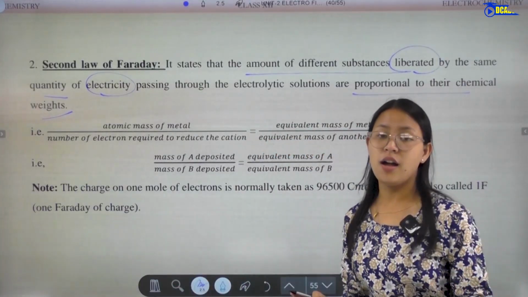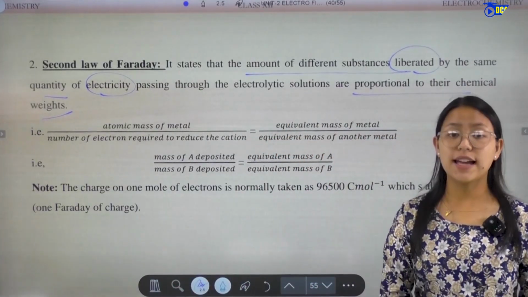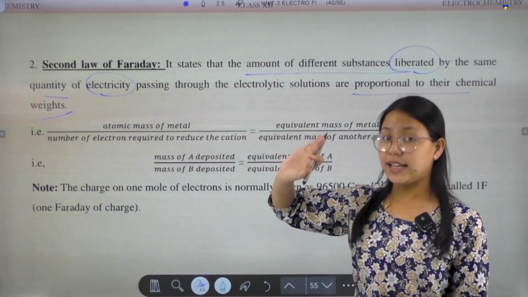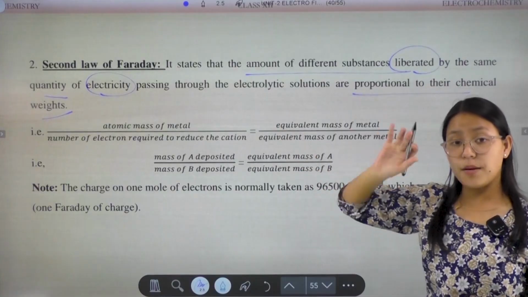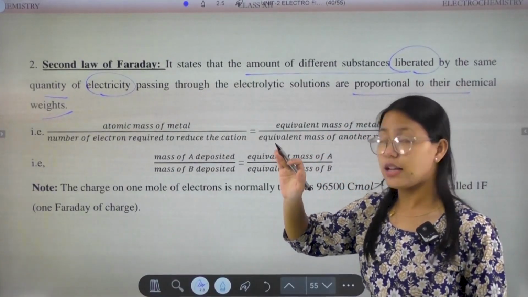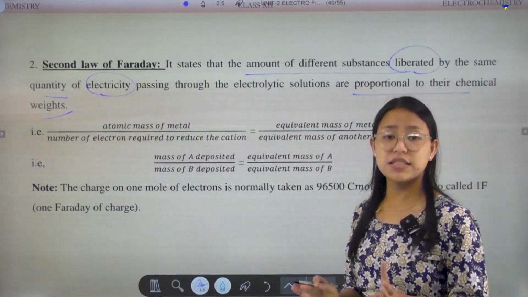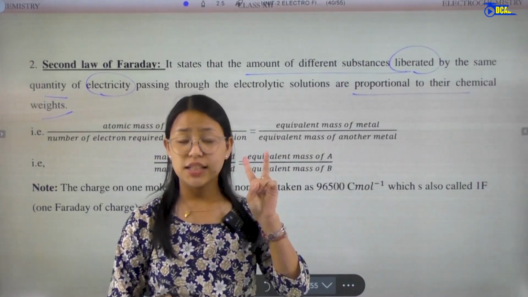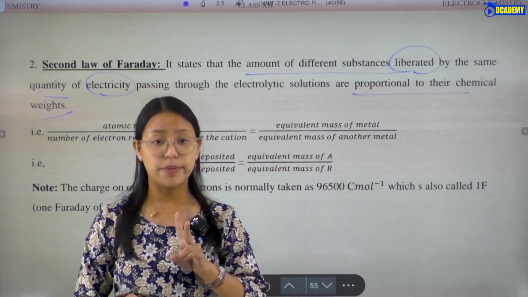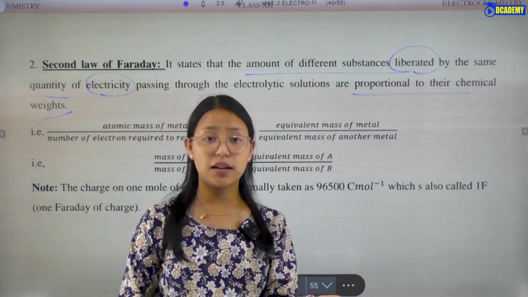In the second law, it states that the amount of the different substances liberated. Whenever there is an electrolyte, there will compulsorily be two substances: one will be the positive, one will be the negative.